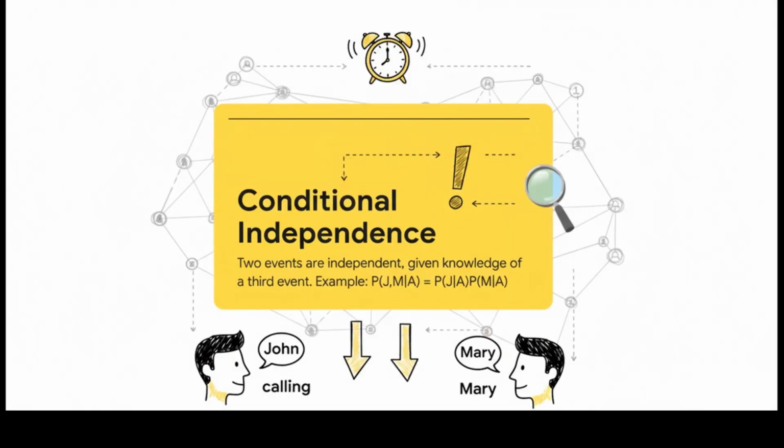Now, the secret sauce that makes these networks computationally possible is a concept called conditional independence. So, as the slide shows, if we know the alarm went off, the fact that John calls tells us absolutely nothing new about whether Mary will call. Once we know their common cause, the alarm, the two effects become independent of each other. And this trick allows us to simplify the math a lot.